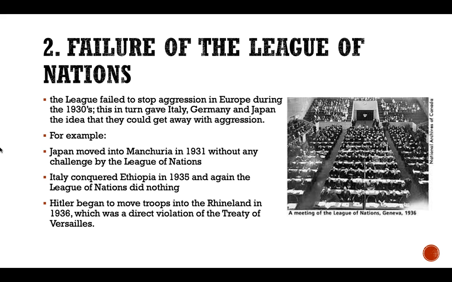Number 2 was the failure of the League of Nations. The League failed to stop aggression in Europe during the 1930s. This in turn gave Italy, Germany, and Japan the idea that they could get away with aggression.